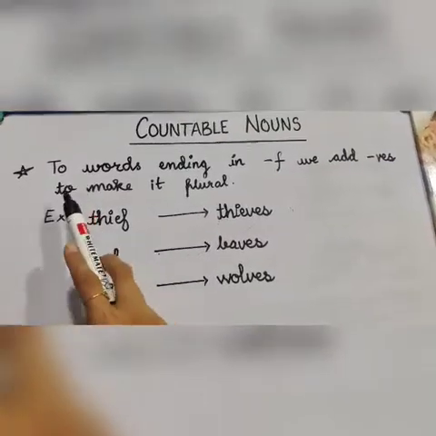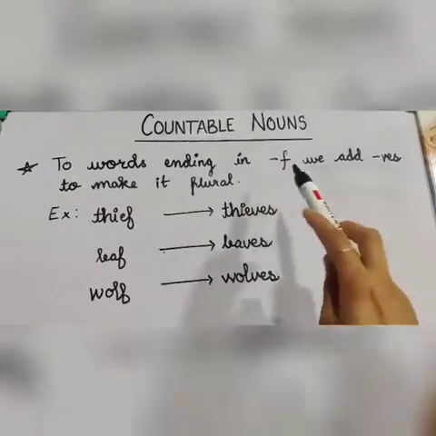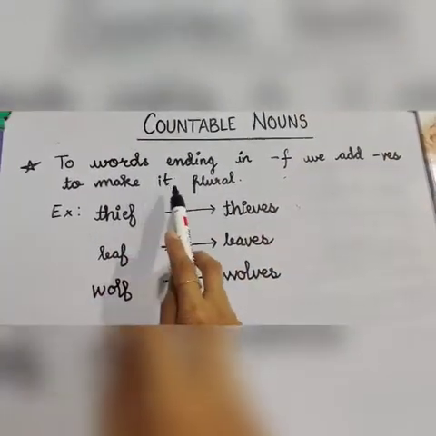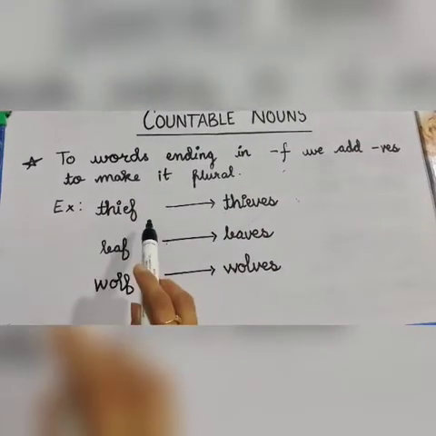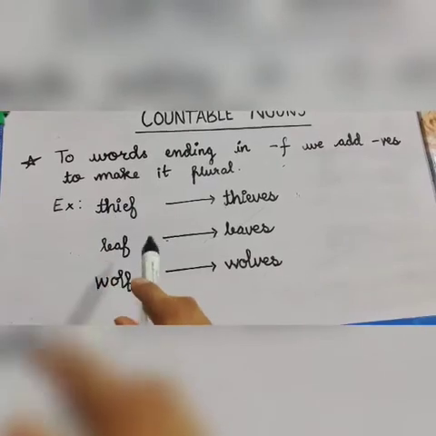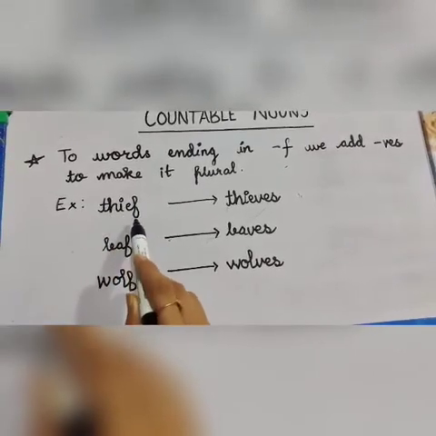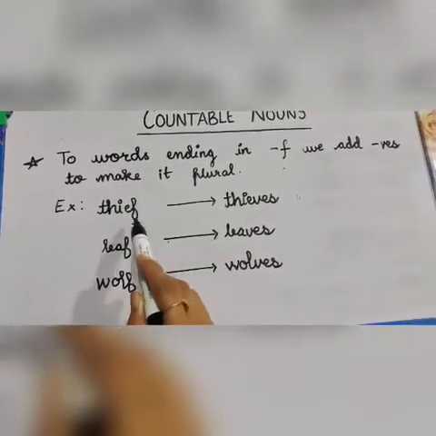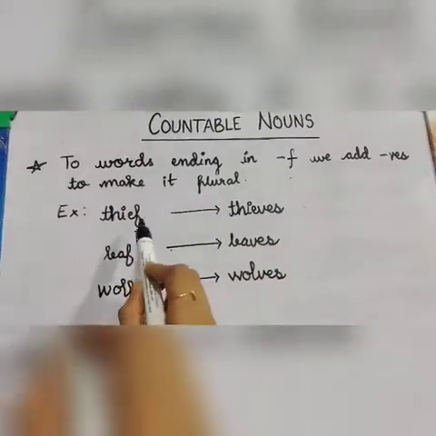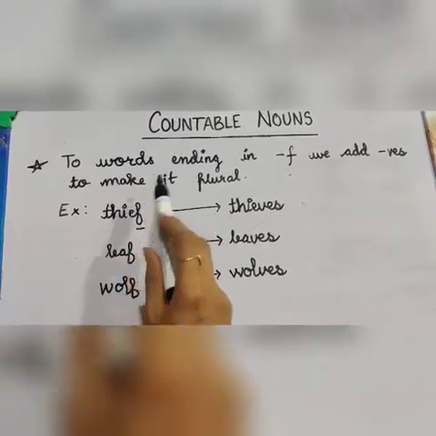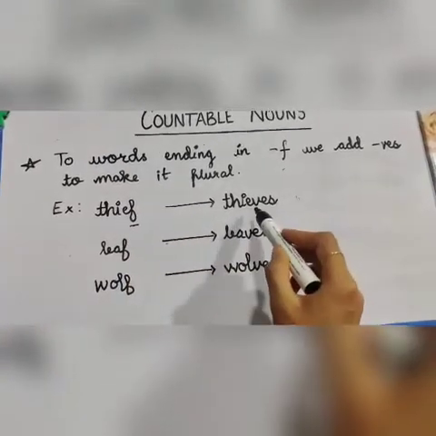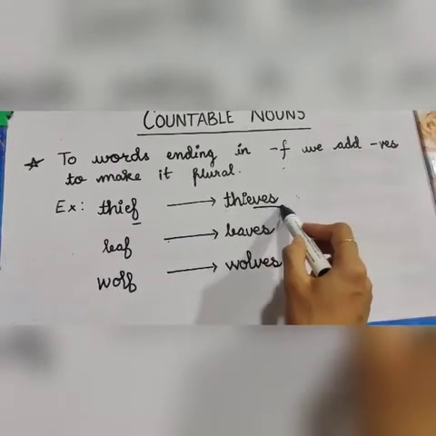Second rule. To words ending in f, we add ves to make it plural. So the words that are ending with f, we add ves. Let us understand this with an example. Thief. This word is ending with f. To make it plural, we will add ves. Remember, in this, we remove this f and then we add ves. So we removed this f and added ves.